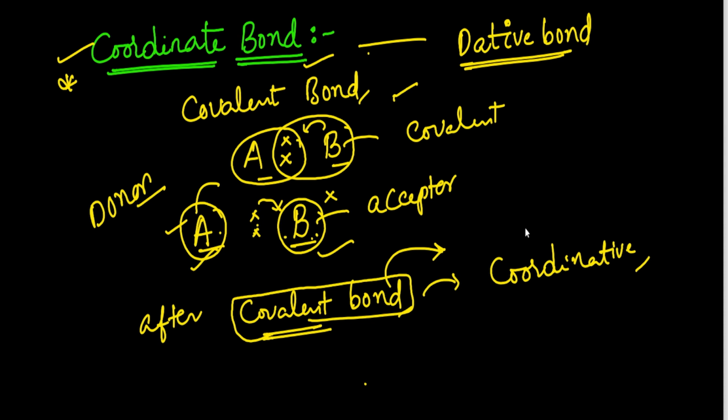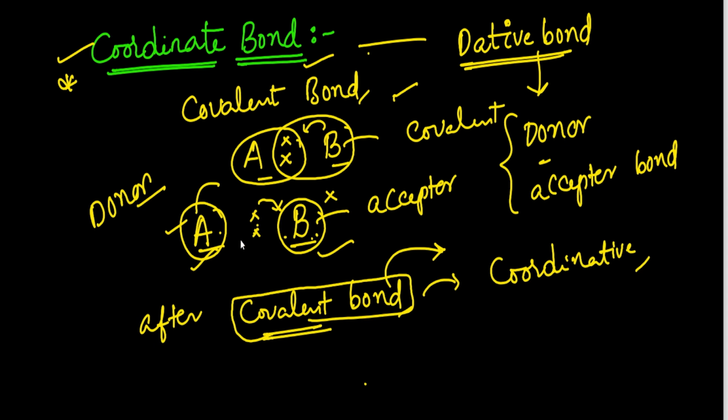After the formation of the covalent bond, in some special cases this coordinate bond or dative bond will form. This dative bond is also called a donor acceptor bond. Why is it called a donor acceptor bond? Because in this case one atom is donating the electron pair, whereas the other atom is accepting that electron pair. So that is why it is called a donor acceptor bond.